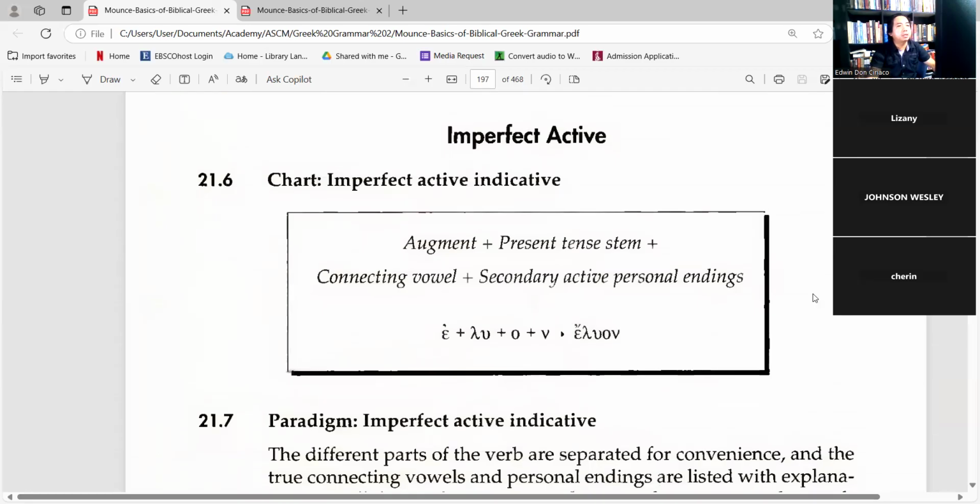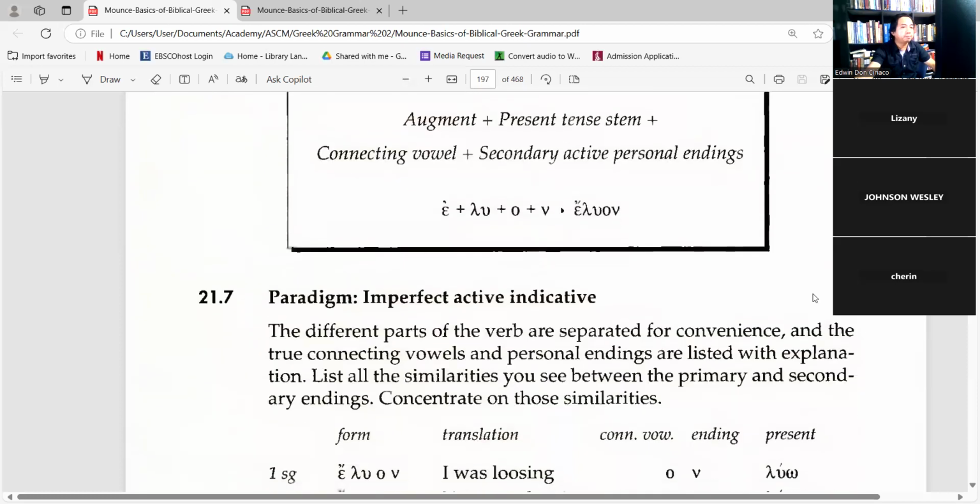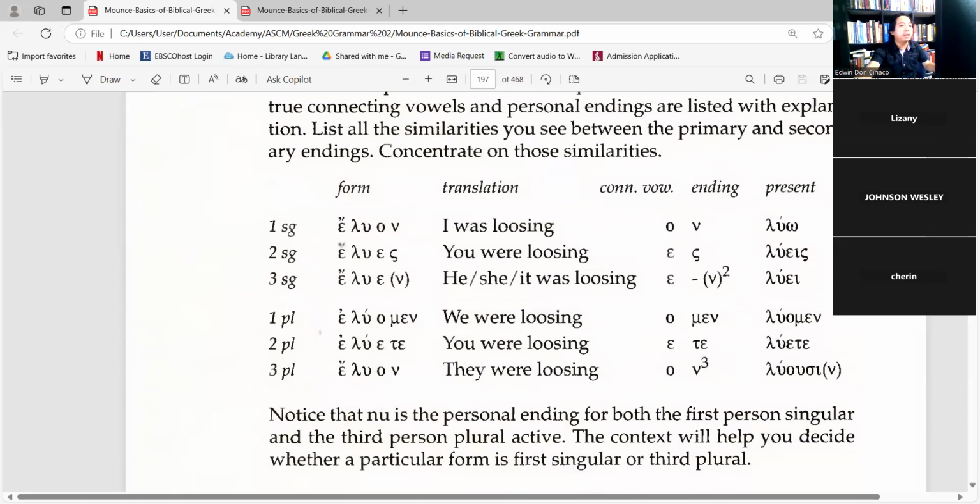So this is the chart. Present the augment, you can see the epsilon plus the luo plus the connecting vowel omicron, and then the suffix, the ending. So this is the paradigm. Notice, look at here. Eluon, elues, eluen. And then elumen, eluete, eluon. Okay? The comparative is provided in the last column, the present active.